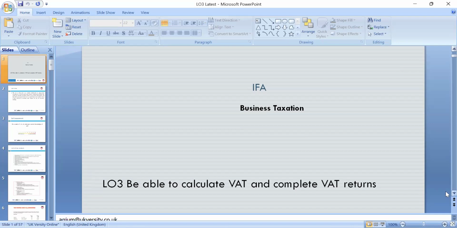Of course, we are well aware of how much turnover means we are supposed to register compulsorily for VAT: 85,000. If your turnover drops down to 83, we can deregister ourselves. Of course, whichever year's finance rules you're applying, carry on looking and reviewing, because the VAT limit always carries on changing.